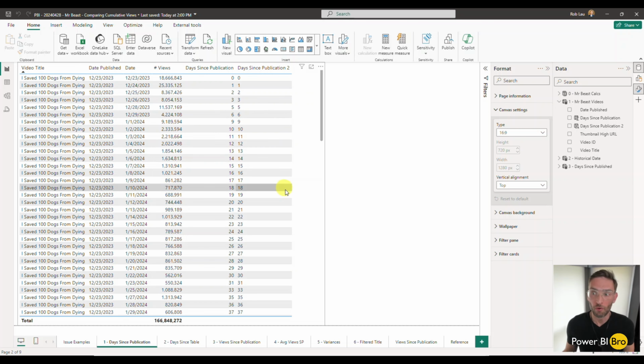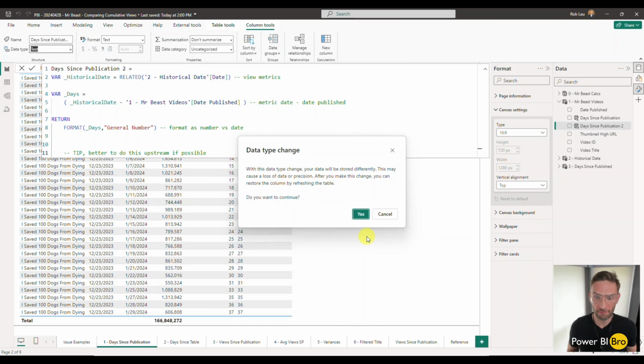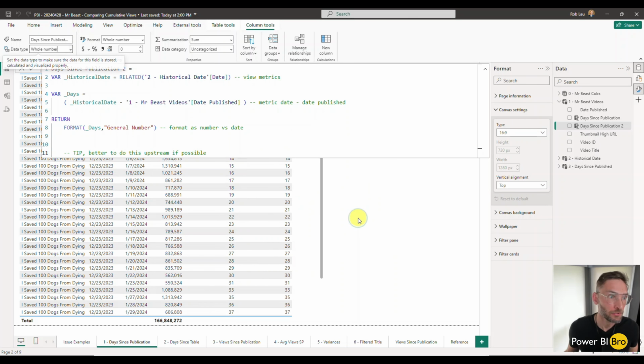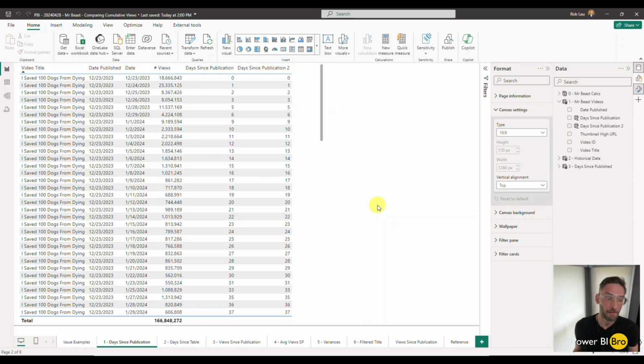We have it. What you'll want to make sure is set up is you're going to want to have it be a whole number, because we might have to sort them. We have to order them. We don't want it to be text. We want it to be a number so it can numerically sort things as needed. So change that data type to whole number, but then make sure the summarization, we don't want to sum it. So turn that to off. We don't want to sum up the days since publication. There's no reason to add 21 plus 22 days to get 43. We want to just know what it is, but have it act like a number. So that's step one, days since publication.